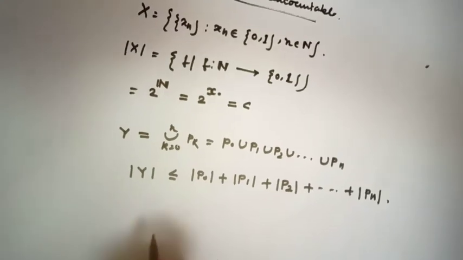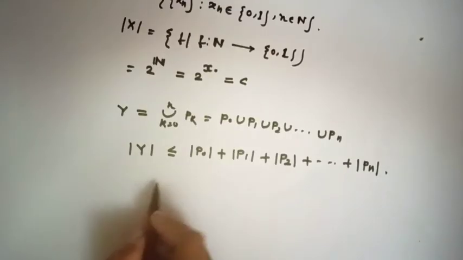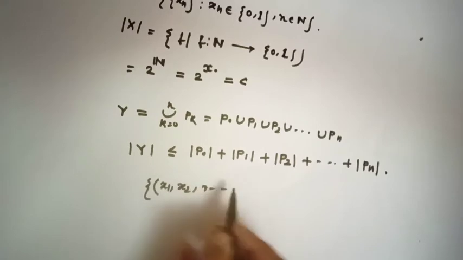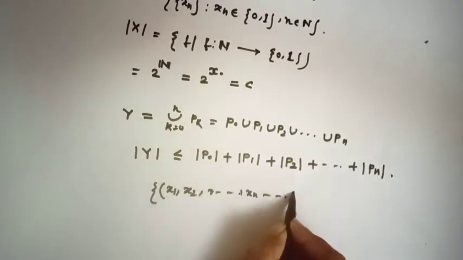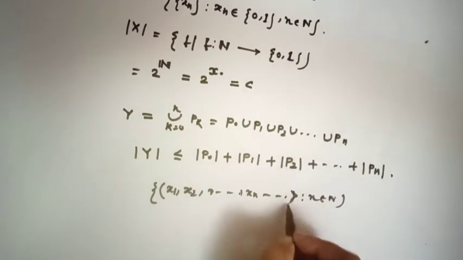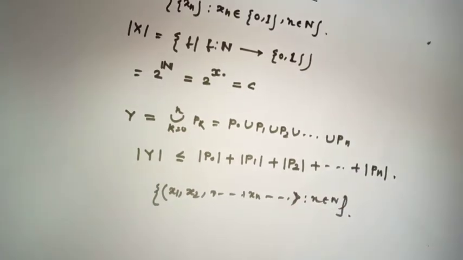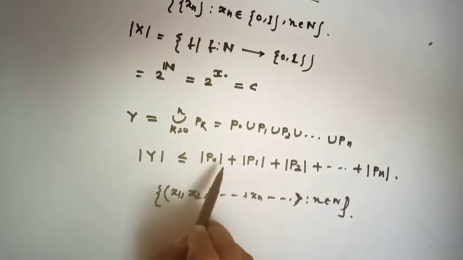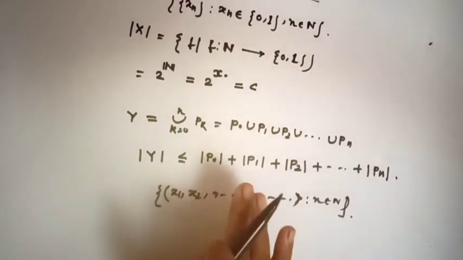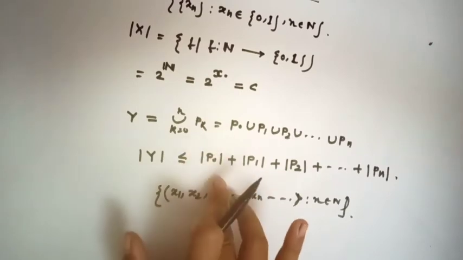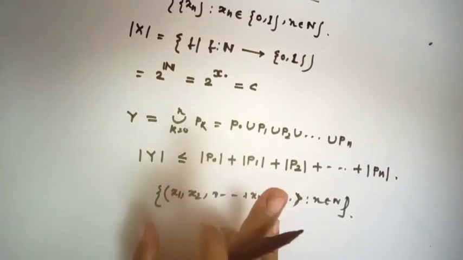Okay, let's see the general sequence. The general sequence looks like x1, x2, dot dot xn, where n belongs to the natural numbers. First P0. The number of ways of choosing this sequence is 1.